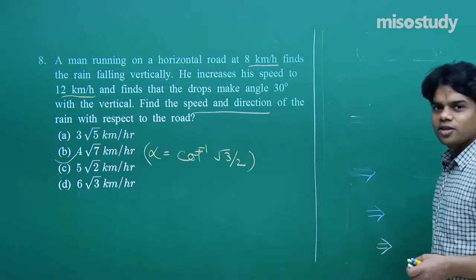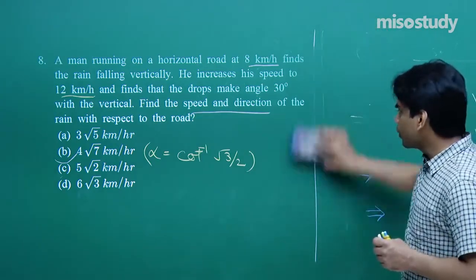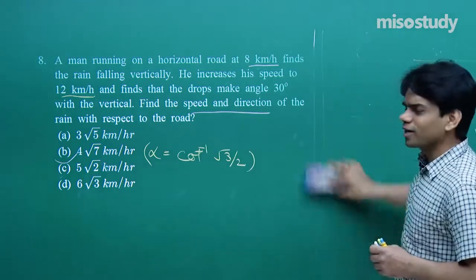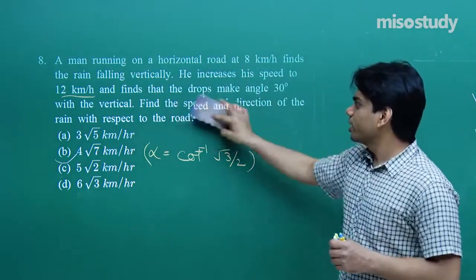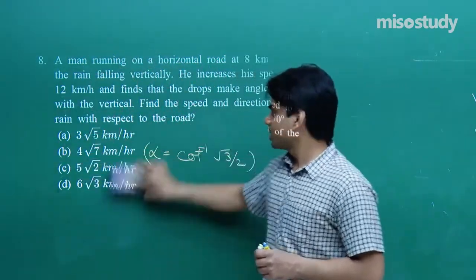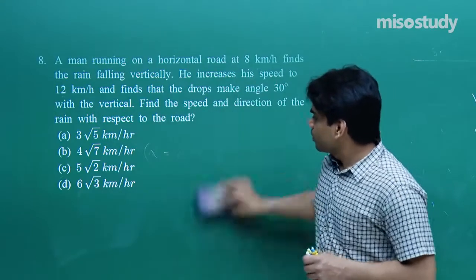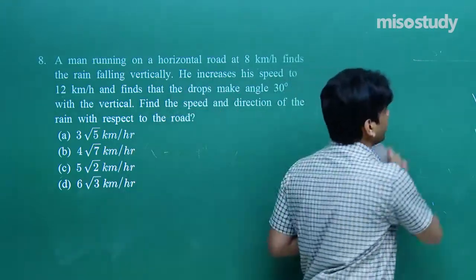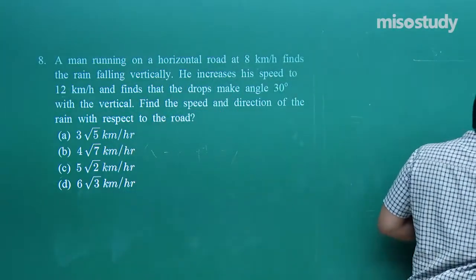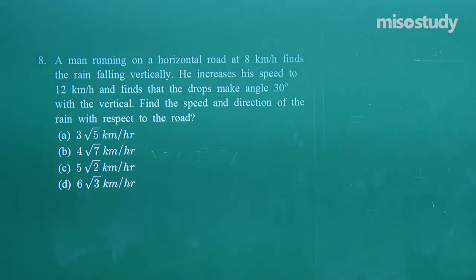Now hope that you have understood this question. It was a good question. We have to actually cancel out the component along a different direction, which I have shown you. Practice of such questions would be of great help so that you score well in your JEE Main examination. Now let's go ahead with the next problem that we have.